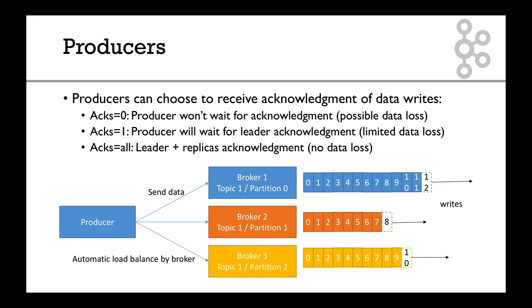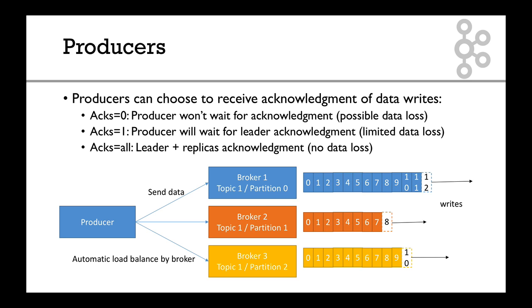acks equals 1 is that the producer will wait for leader acknowledgement. That means that you send your data, and the leader says, hey, I got it. And cool, you're done. So there's a bit of wait here, still very high performance to be honest, and there's limited data loss because at least you know that one broker, the leader, has your data. But there's no guarantee that the replicas have it. And that brings us to the next config, which is acks equals all. Basically, when you put that setting, you want the leader and all the replicas to acknowledge that they have the data. And that's how you have no data loss.